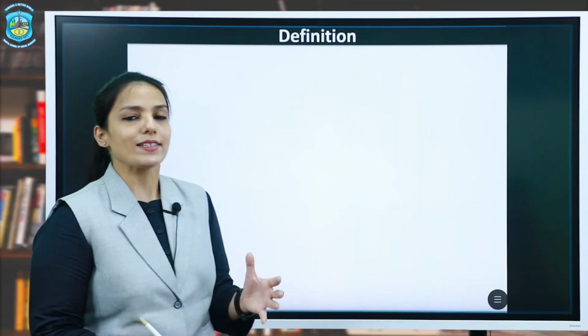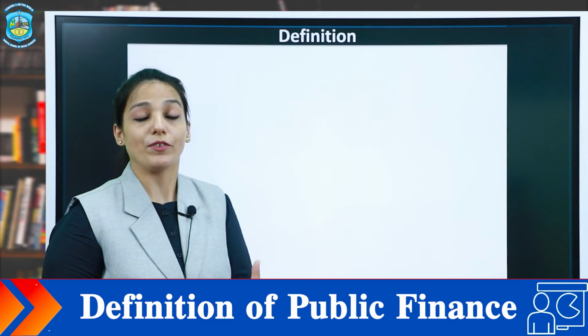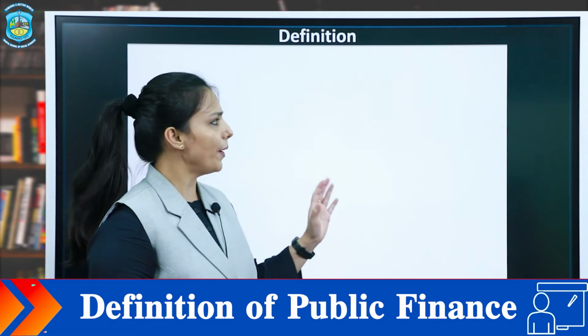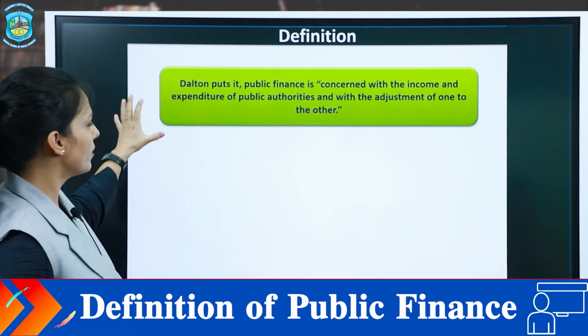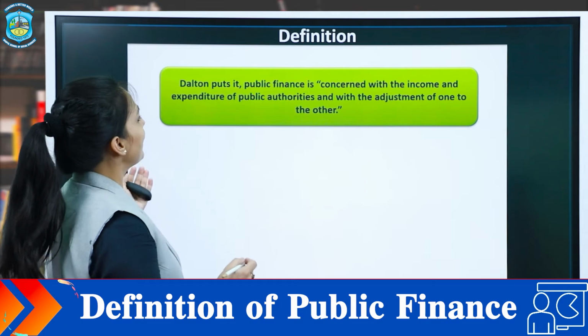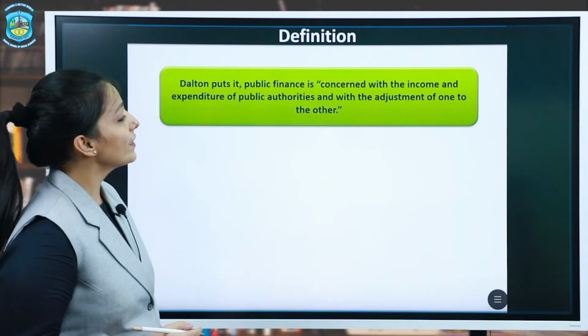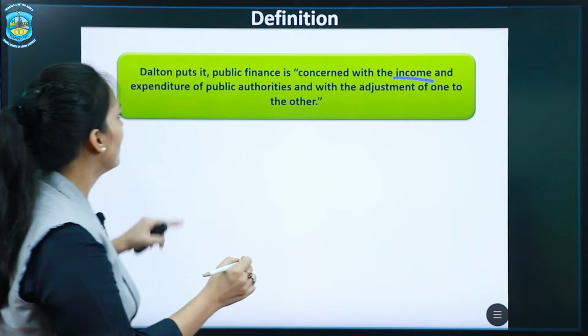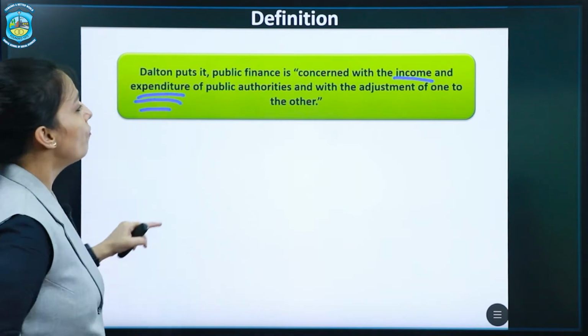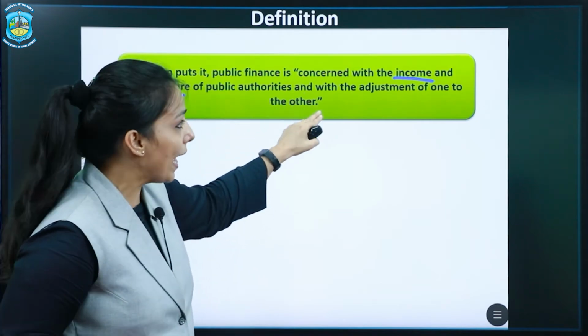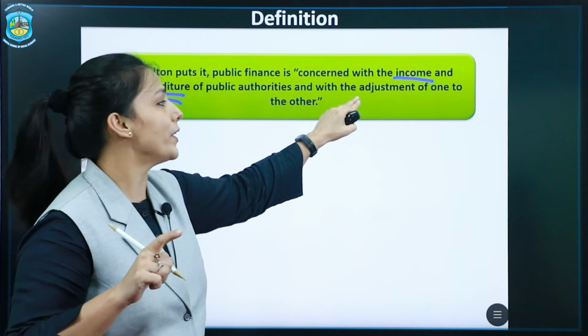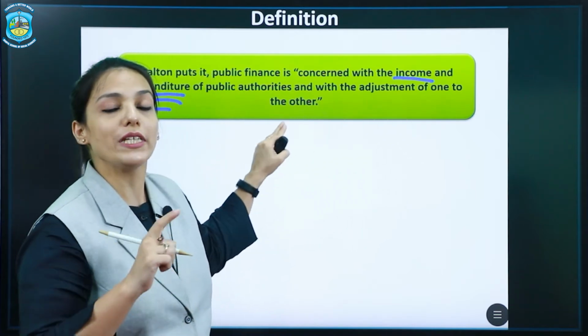Now, let's see how economists have defined public finance. I am here taking two definitions. First is by Dalton. Dalton puts it that public finance is concerned with the income and expenditure of public authorities and with the adjustment of the one to the other.